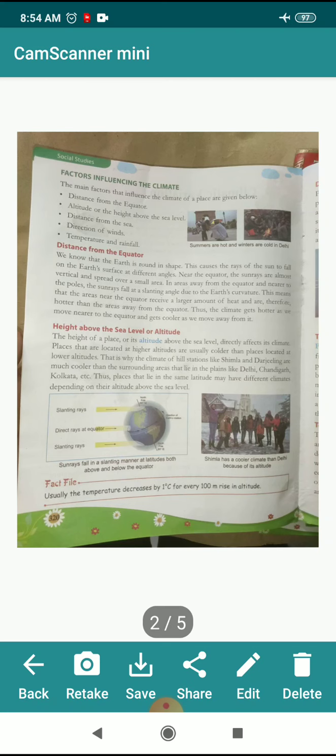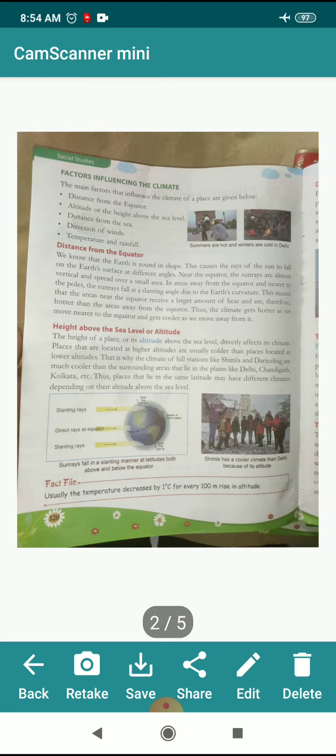Near the equator, the sun rays are almost vertical and spread over a small area. In areas away from the equator and nearest to the poles, the sun rays fall at a slanting angle due to the earth's curvature.